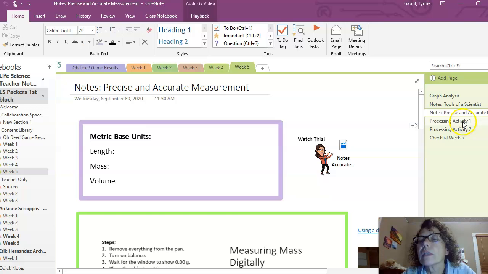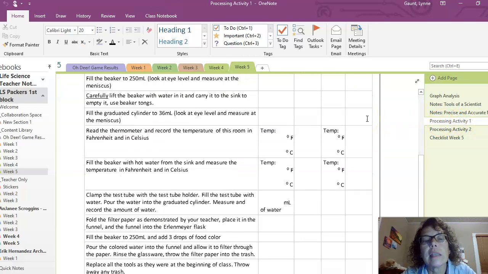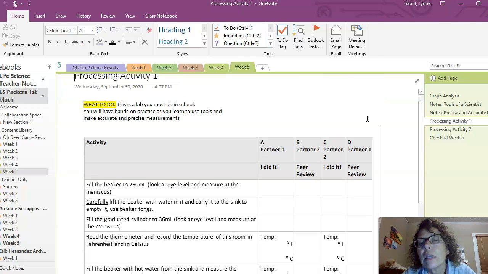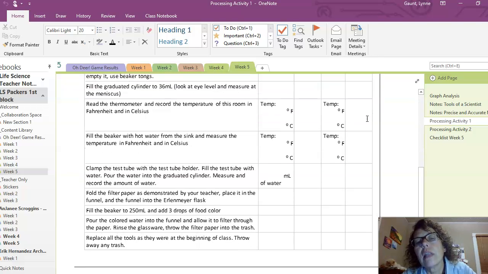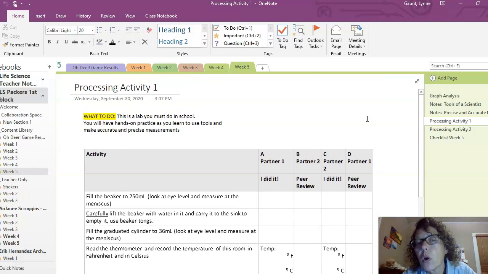There are 2 processing activities. The first one you'll do in a lab with me in class. If you're doing this after the fact and you missed the lab, I can probably lend you these things so you could do the lab at home. Talk to me about it.